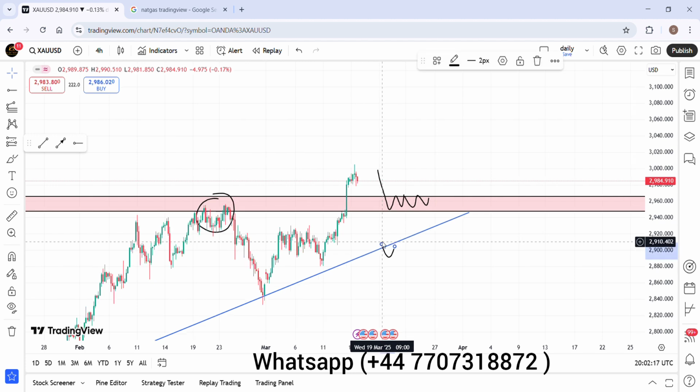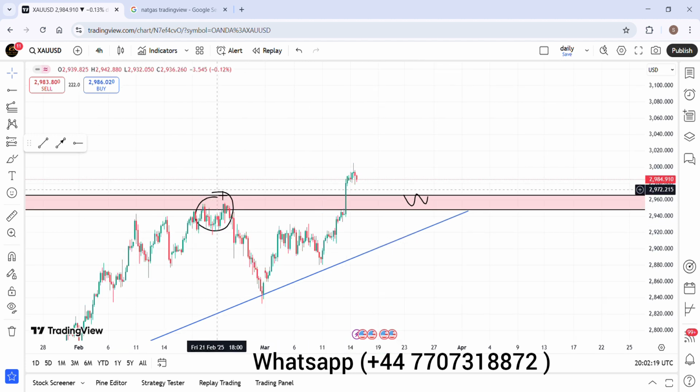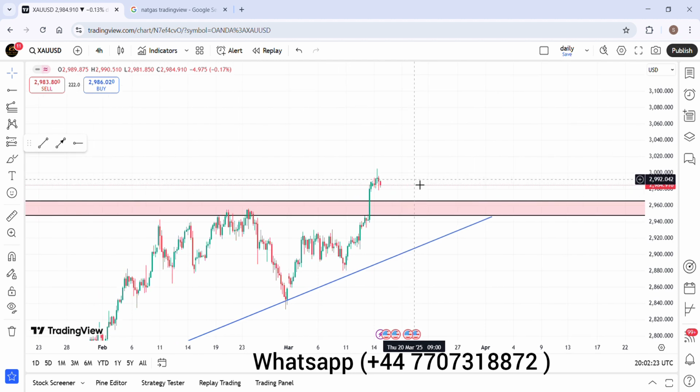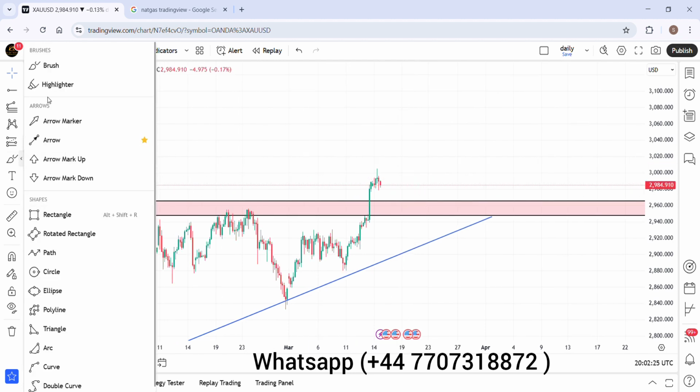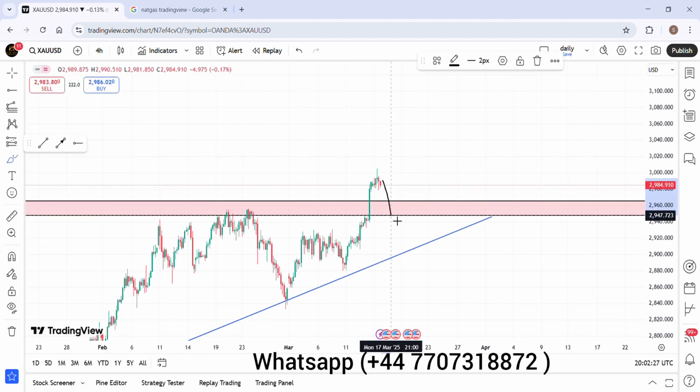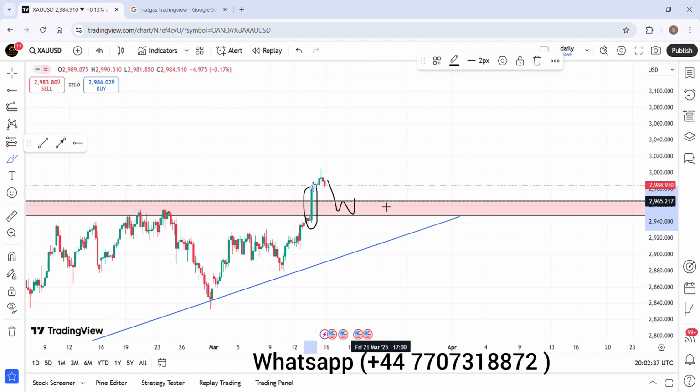The next possibility is that the gold is going to retest here like that, then it will make a strong bullish engulfing candle. This is also a strong bullish engulfing pattern, and if a similar candle like that, for example, we have almost 5 candles here like that. Forgive me, my drawing is too bad.